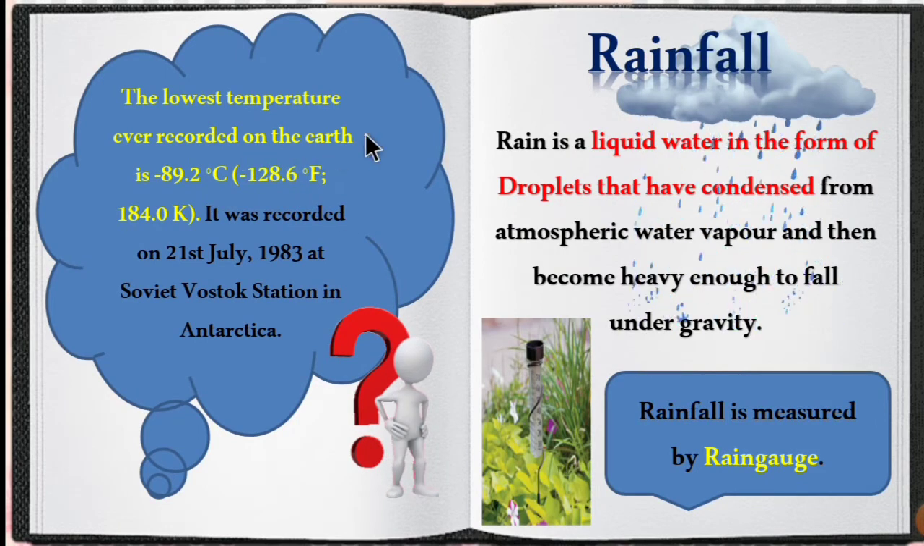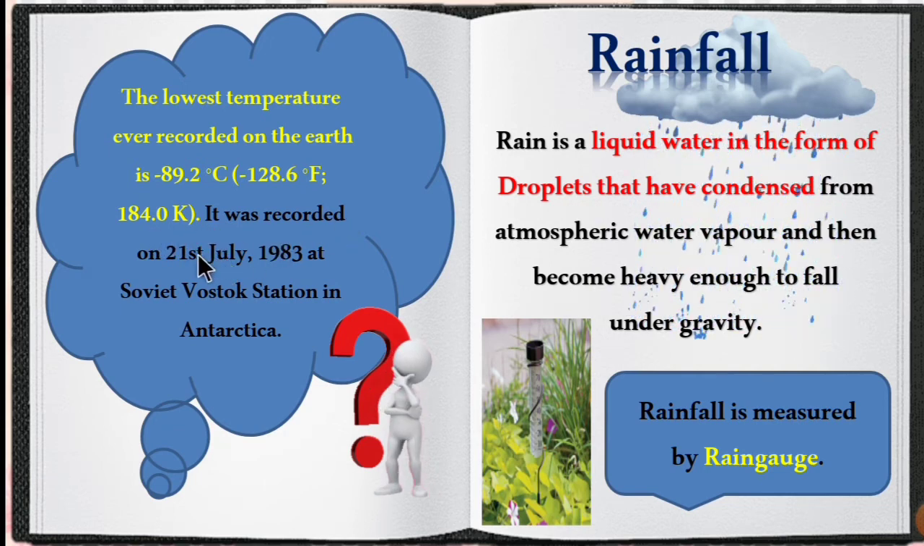Next, the lowest temperature ever recorded is minus 89.2 degrees Celsius or minus 128.6 degrees Fahrenheit. In Kelvin, it is 184.0 Kelvin. It was recorded on 21st July 1983 at Soviet Vostok Station in Antarctica.